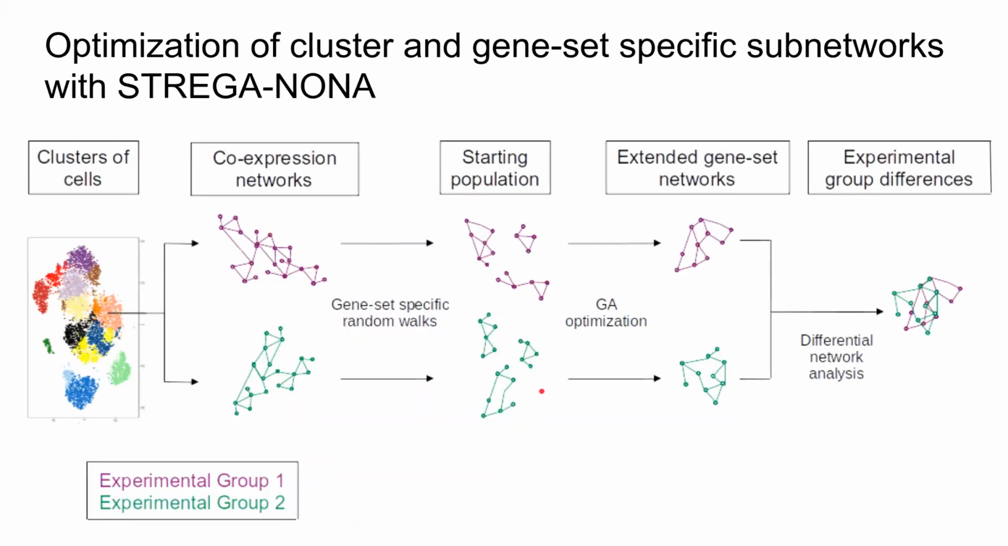To improve on this, we're trying to optimize cluster and gene set specific subnetworks with a genetic algorithm. So we're taking single-cell RNA-seq data, clustering the cells based on expression, calculating a mutual information matrix to generate our co-expression networks. From there, we do random walks starting from our genes of interest to sample the network around these genes and get a starting population. Then we use an objective function to optimize our genetic algorithm and get optimized extended gene set networks, which we can then compare between experimental groups for differential network analysis.